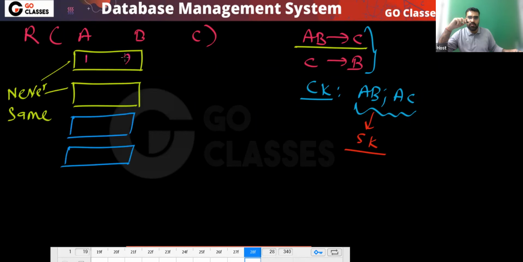For example, with 1, 2, let's assume you have 3. With 2, 2, can you have 3? Is this redundancy? Tell me. This is not redundancy, because for a different data, this is 3. For this data, this is 3. For different data, you are getting 3, 3.